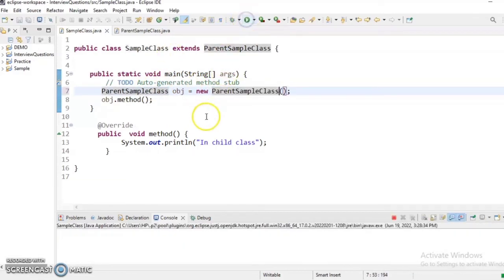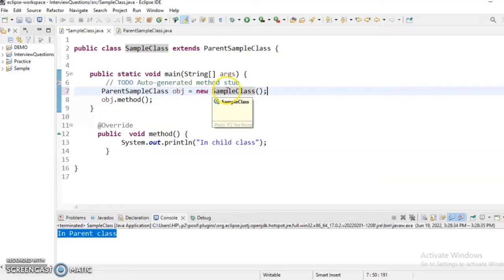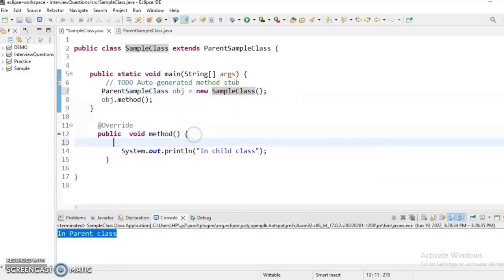So now if I call, you can see I'm in the parent class. So parent class method has been called. But suppose I want to call this parent class method from the child class object, so what I can do, I can call it here,